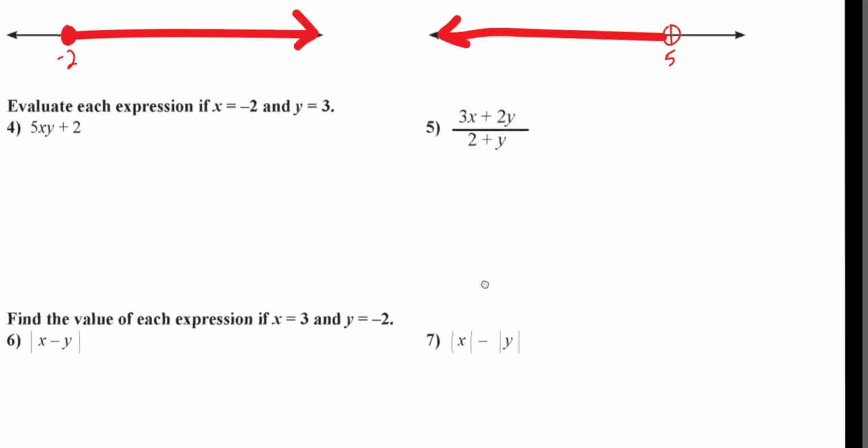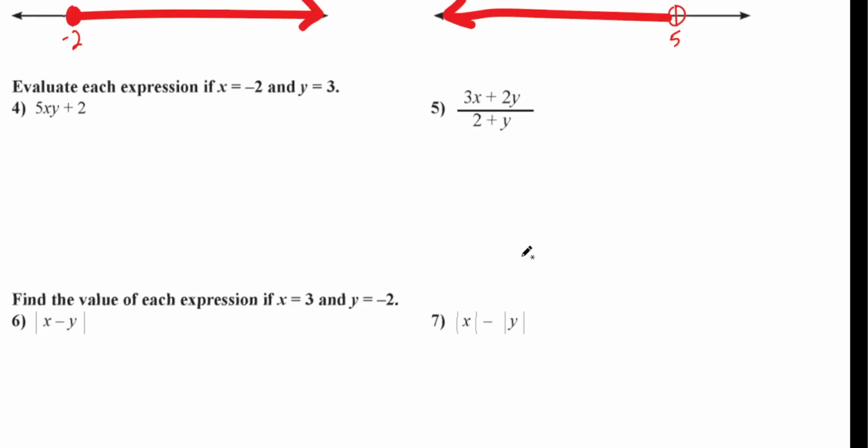All right, let's do this one. Now we're doing some math here. Now we're putting some numbers in and doing something with these numbers. It's really not much different than what we did on the first quiz, except the fact that we're actually plugging numbers in for x and y. But we're just multiplying and adding, is really all we're doing.